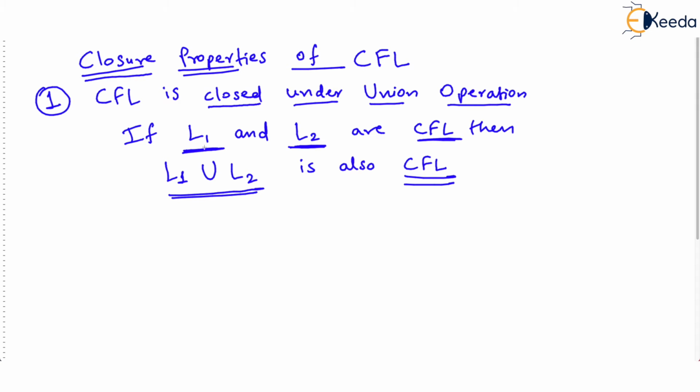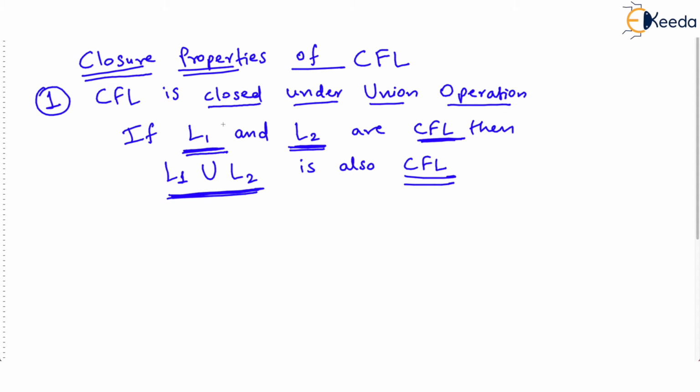What it means is that if you take any two context free languages and you find their union, then you will always get, check the word always, a new language which is surely context free language. That always is very important.